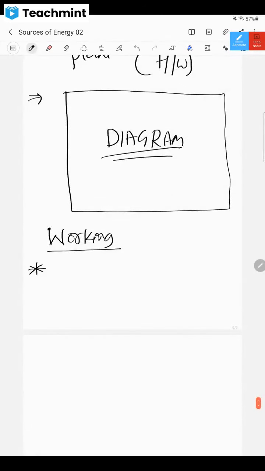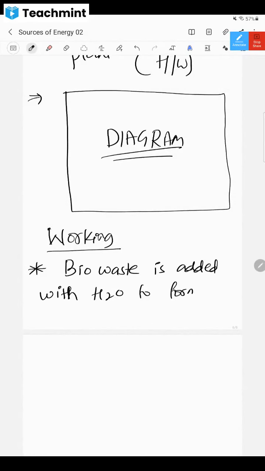Bio waste or biomass is added with water to form slurry.